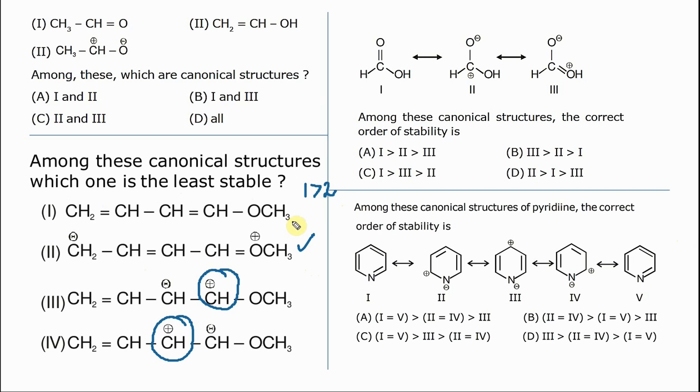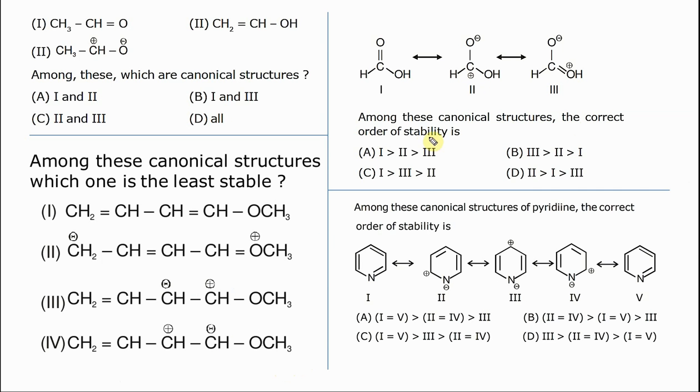Okay, that is okay. Now in both of these the octet is violated, but one of them has to be the least stable. Now how do you decide? See the electrons, too many electrons here and too many electrons here, these two will repel. So between 3 and 4, at least this can be stabilized. Can this be stabilized? No, because this has a negative charge, it cannot donate. So 4 is the least stable. 1, 2, 3 and 4. Okay, going on to the next one.